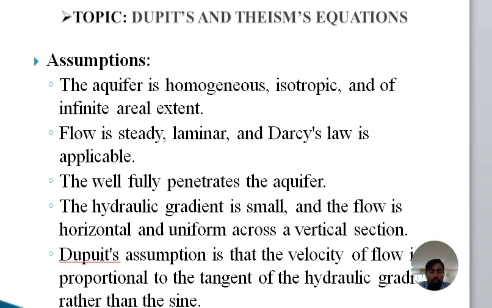The aquifer is homogeneous, isotropic and of infinite areal extent. The flow is steady and laminar, and Darcy's law is applicable. The well fully penetrates the aquifer. The hydraulic gradient is small, and the flow is horizontal and uniform across the vertical section. This assumption means the velocity of the flow is proportional to the tangent of the hydraulic gradient rather than the sine. The aquifer is, as I already told you, homogeneous, isotropic and of infinite extent.